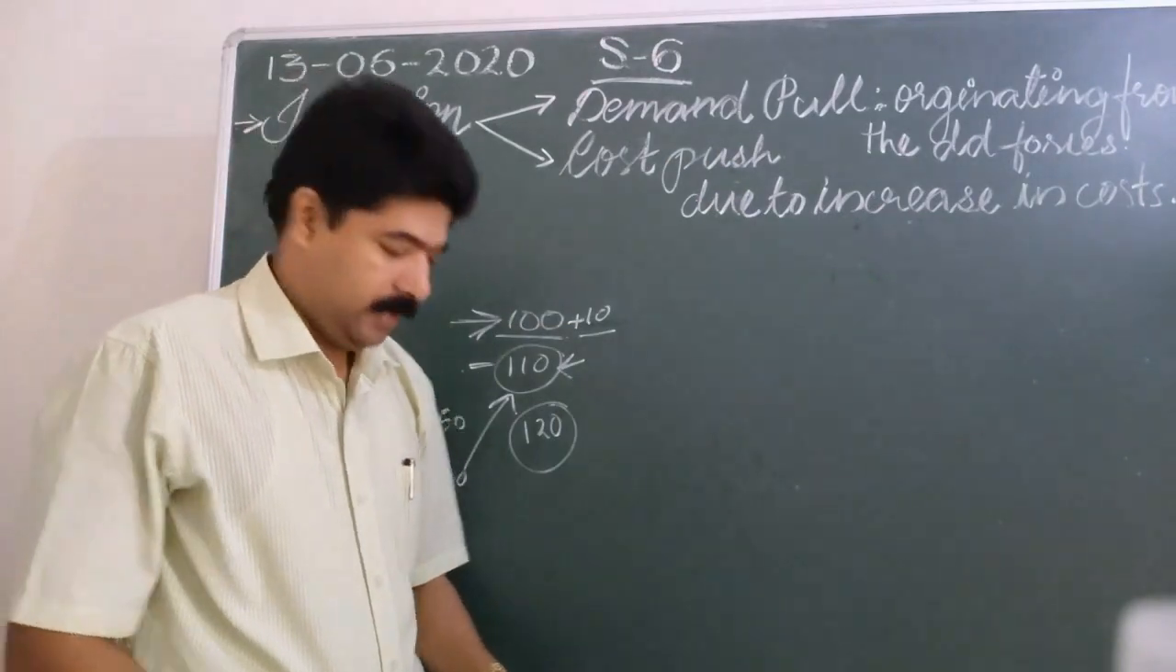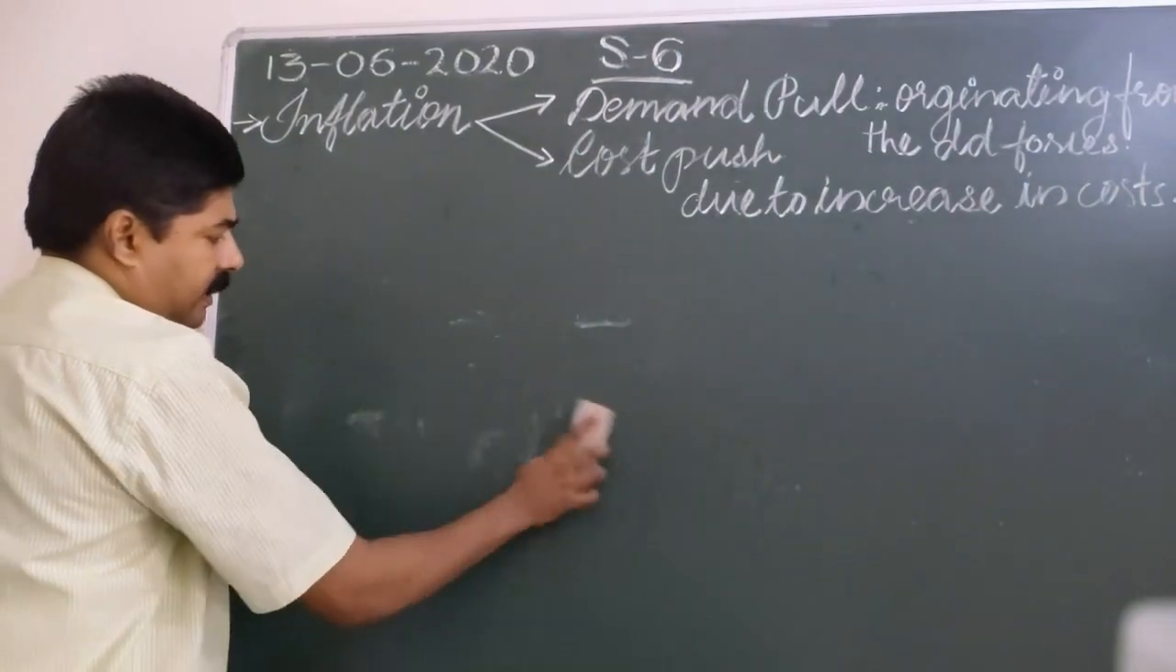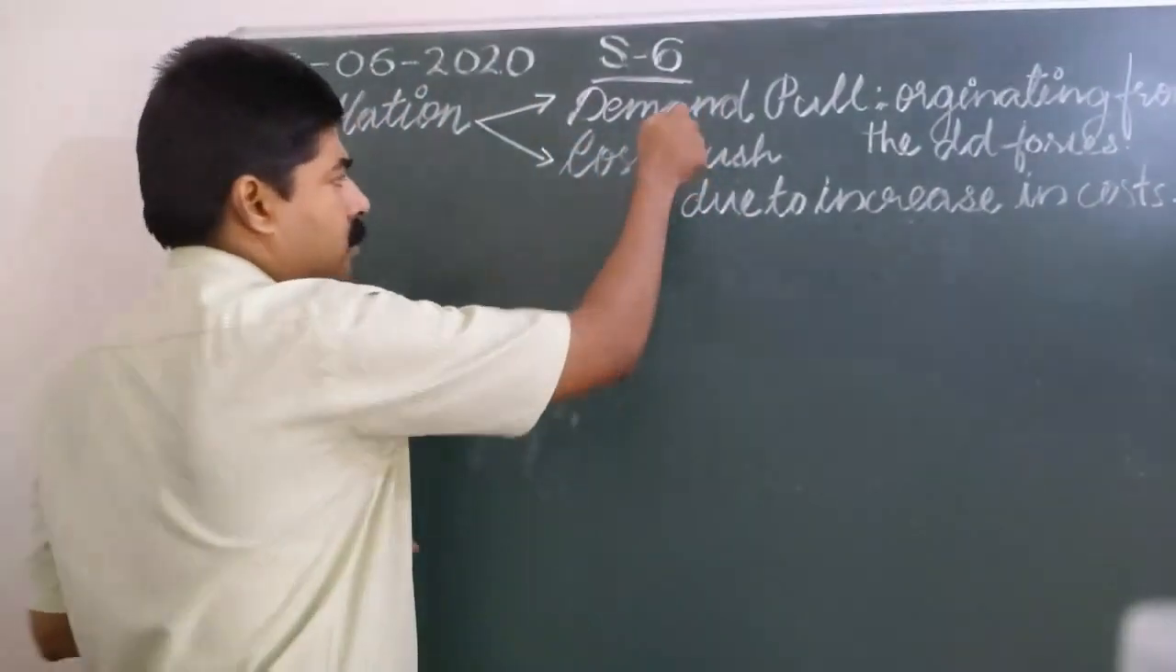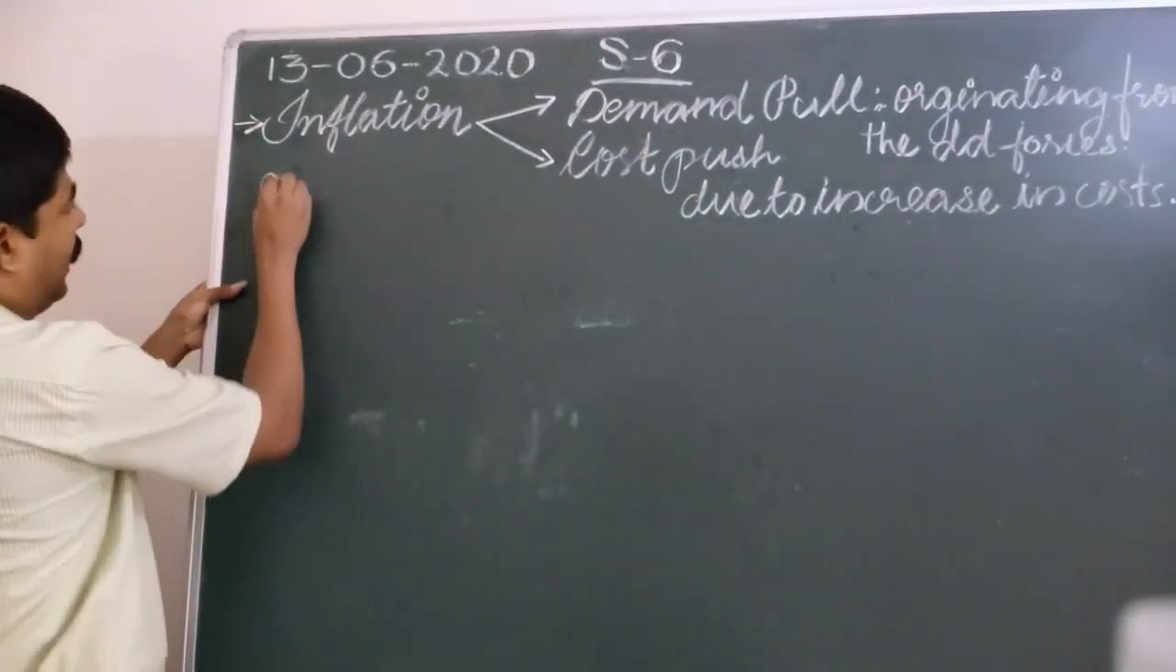Are you clear? Yes. So we have studied two things, inflation and kinds of inflation. We have two types, demand pull inflation and cost push inflation. Now we will see the next term, that is value.